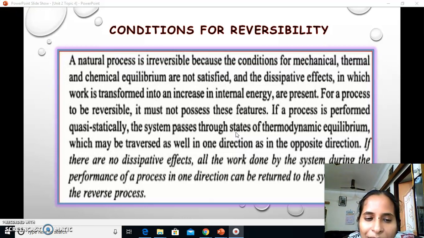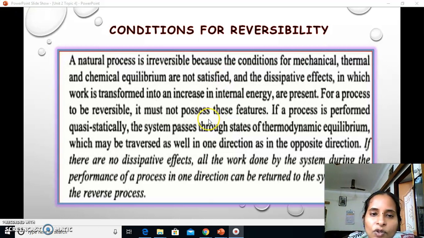For a process to be reversible, it must not possess these features. If a process is performed quasi-statically, then the system passes through states of thermodynamic equilibrium, which may be traversed as well in one direction as in the opposite direction. If there are no dissipative effects, all the work done by the system during the performance of a process in one direction can be returned to the system during the reverse process.